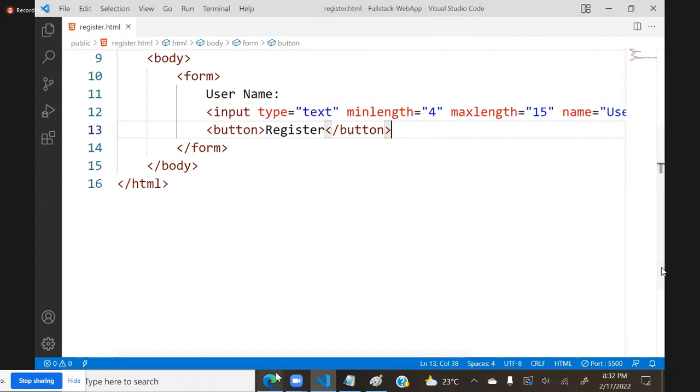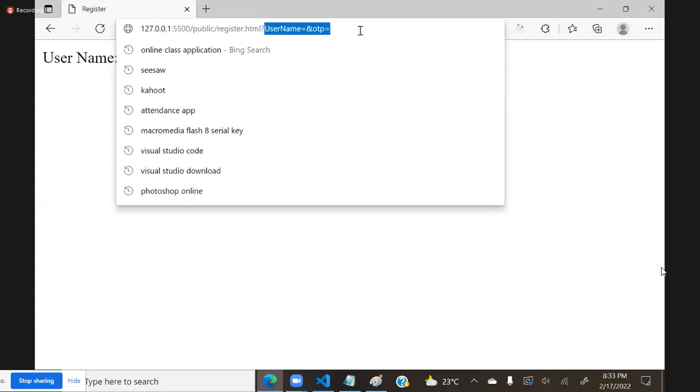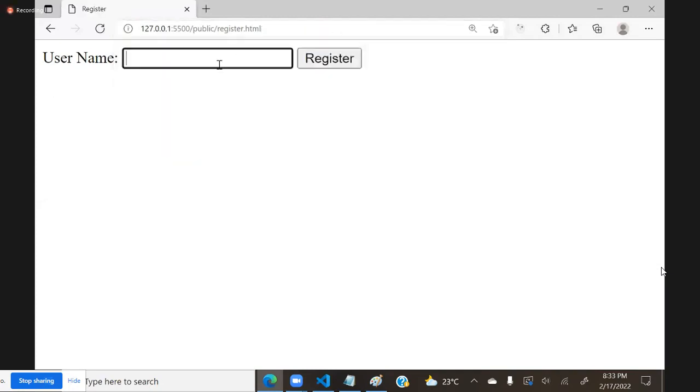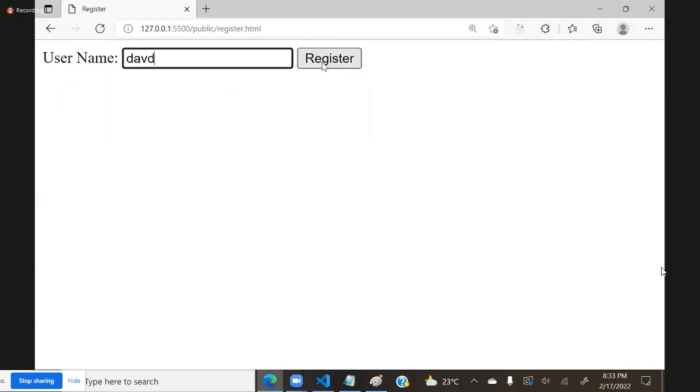Now you see here, when you are typing the name, let's type the name. I entered some name with 3 characters, and register, it says please lengthen to 4 characters. It's not submitting. That is good. Then I am trying to enter more than 15 characters. It is not allowing. Stop it.